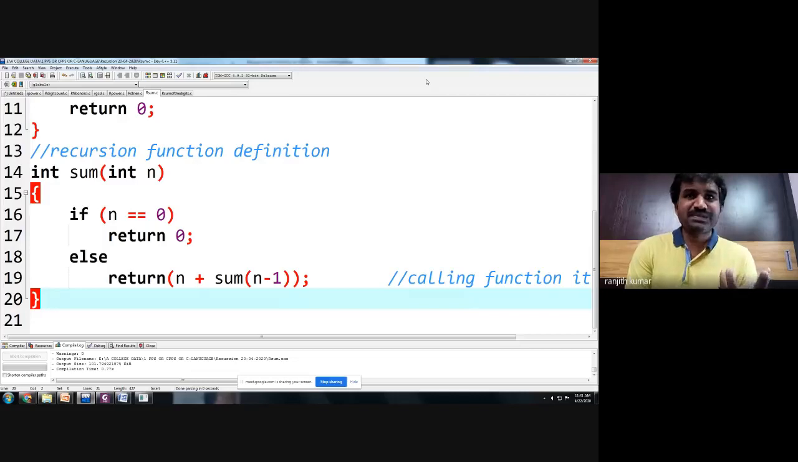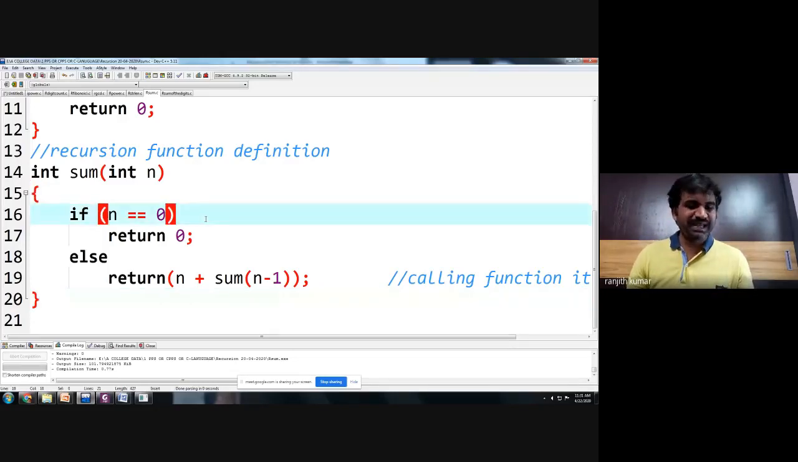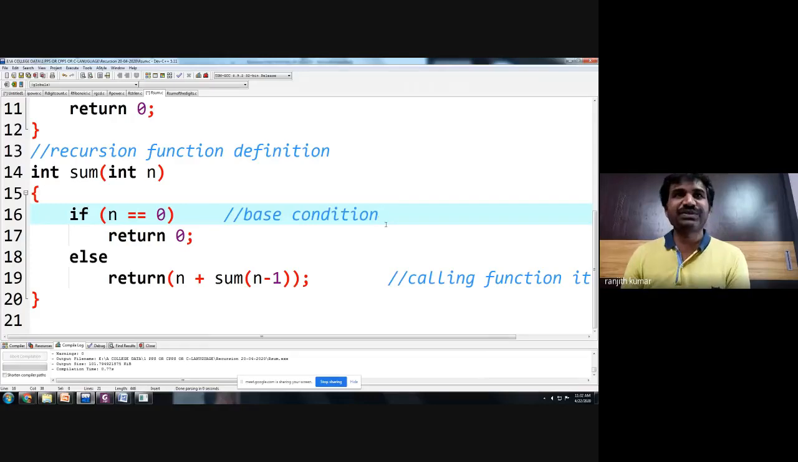But if you observe here, in both the programs I have written, first I am always planning for what? The base condition. First I am writing a base condition, which terminates the recursion at one point. If you don't write the base condition properly, your program will go to infinity. Now this is the second program we have executed.